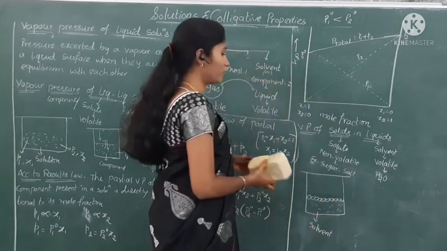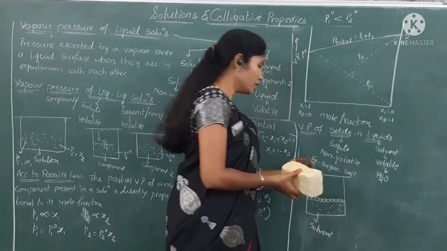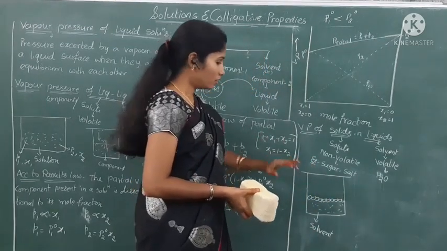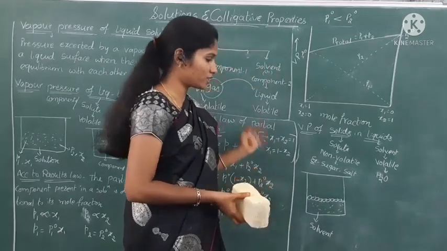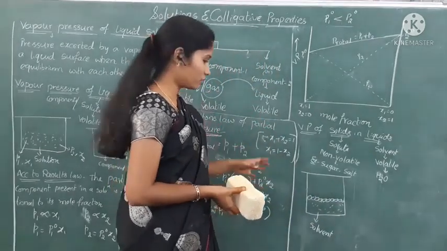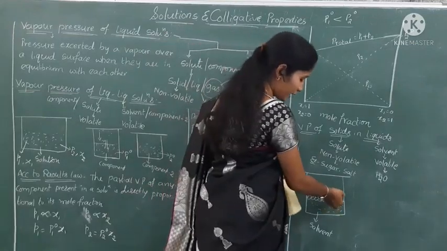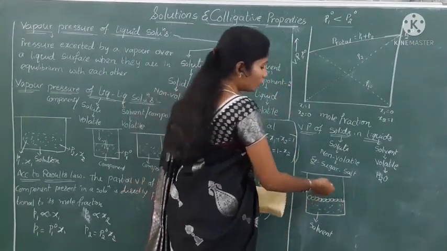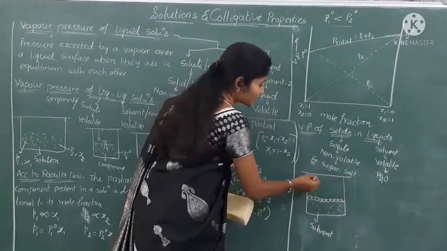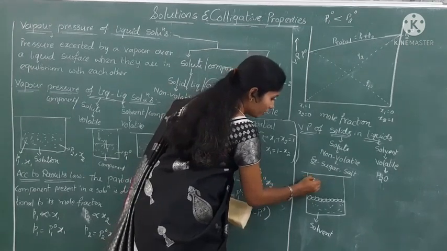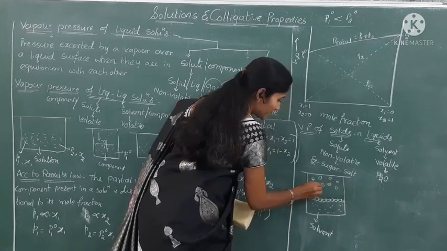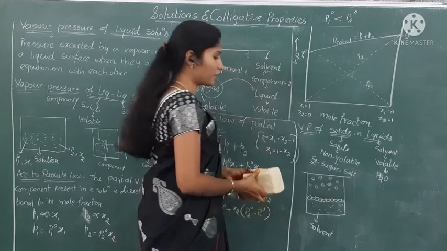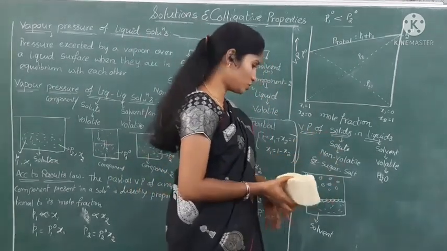So here we take one closed container. In that, the solvent is present and the surface area is occupied by the solvent molecules only, because it doesn't contain any particles or anything. Okay, it contains solvent only. So now these surface molecules can convert into vapor. However many molecules are present at the surface, they can convert into vapor. The surface molecules can convert into their vapor state.